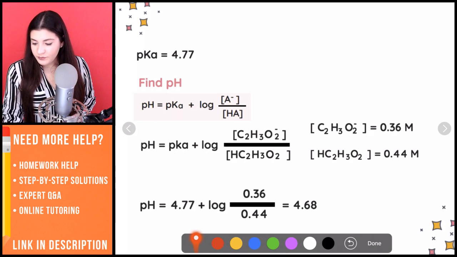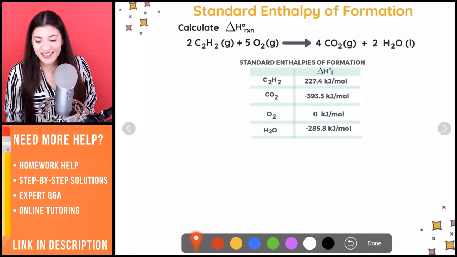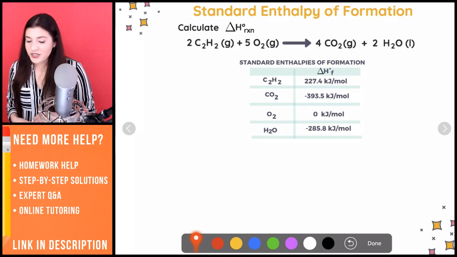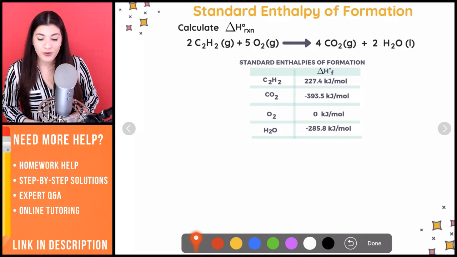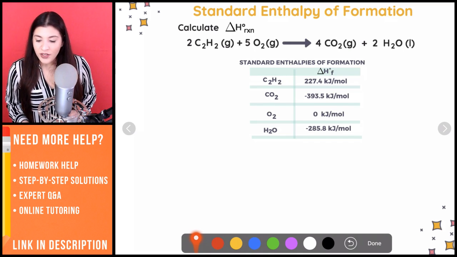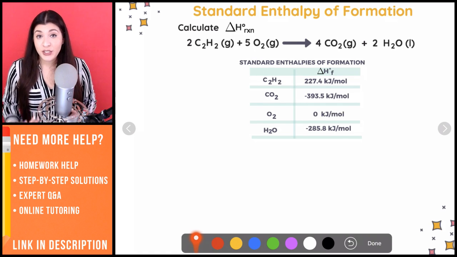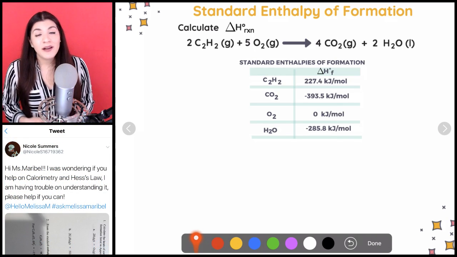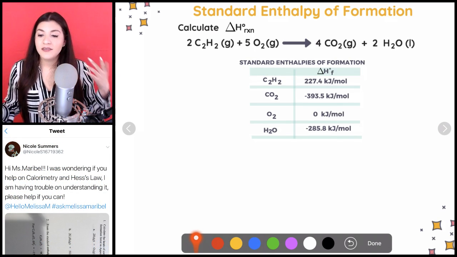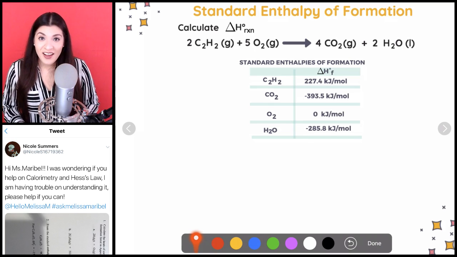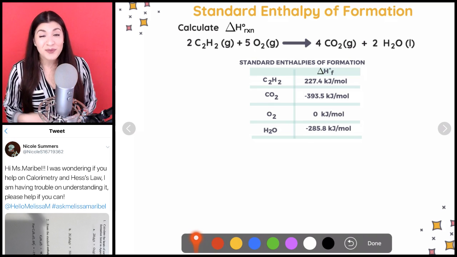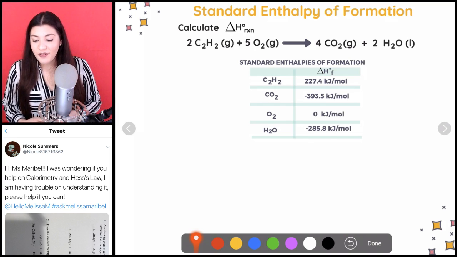Okay. So now let's move on and do a question on standard enthalpy of formation. So I feel like the formula may look intimidating, or just the question itself might look like, what in the world am I doing here? But it's actually just plugging everything into the formula and doing math and you're done. Okay, so I'm going to show you how simple this really can be and how these are like free points to you on an exam.